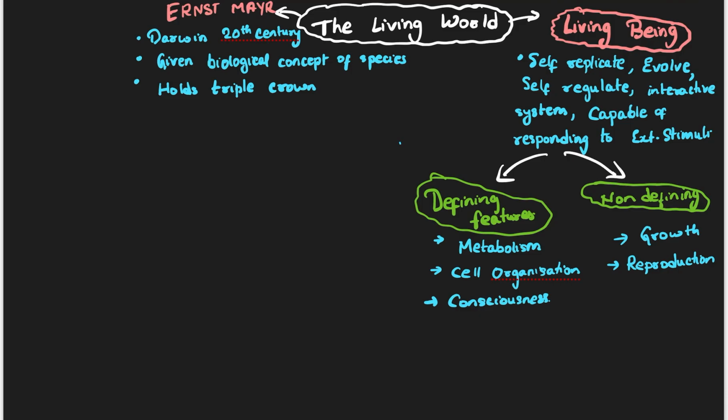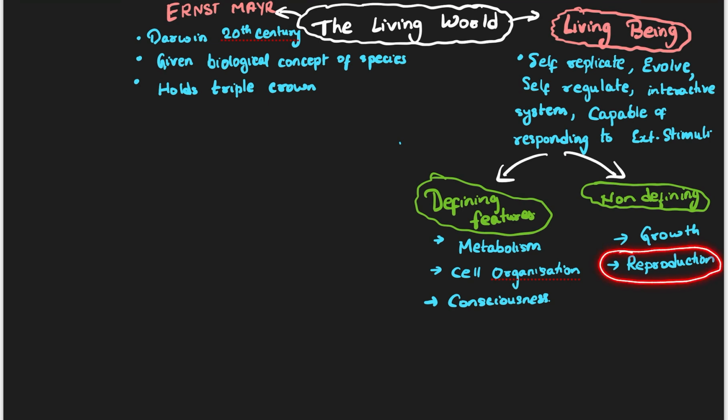Reproduction also is not that defining feature, because so many human couples are not able to give birth, right? There are humans who are suffering from certain problems. They are facing difficulty in having kids. They are not able to reproduce. That does not mean they are not living, right? So we cannot consider reproduction as the only reason to call something living.